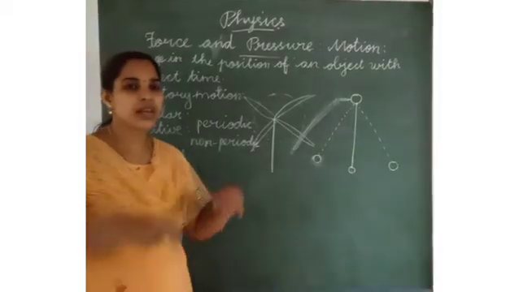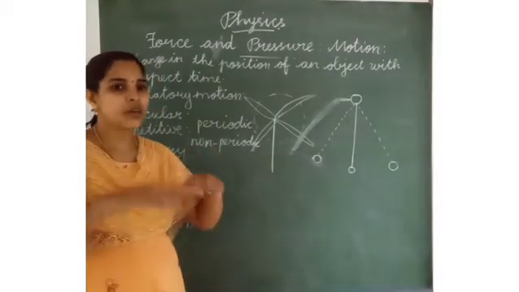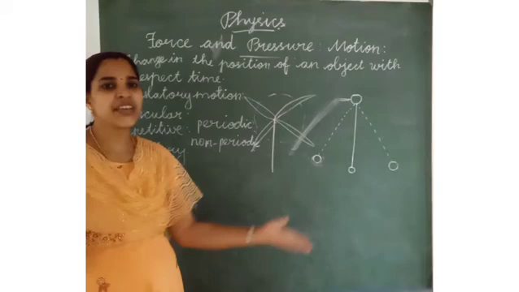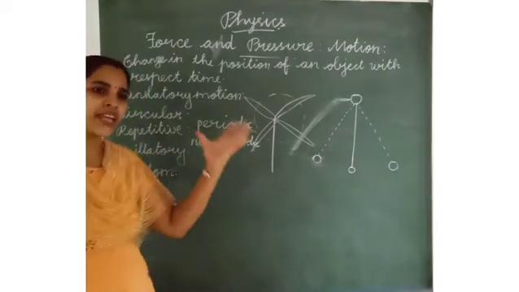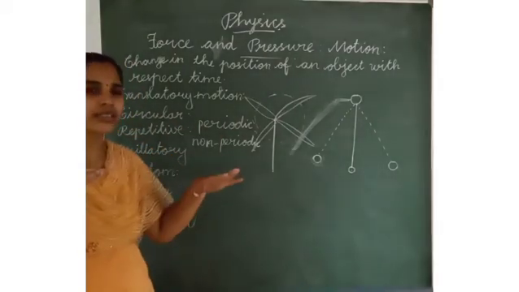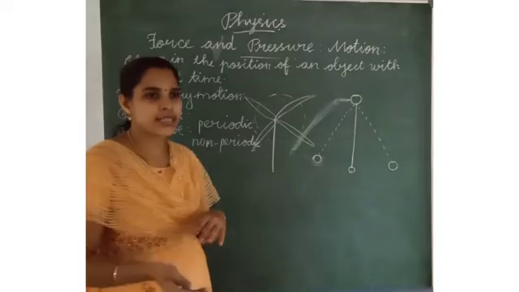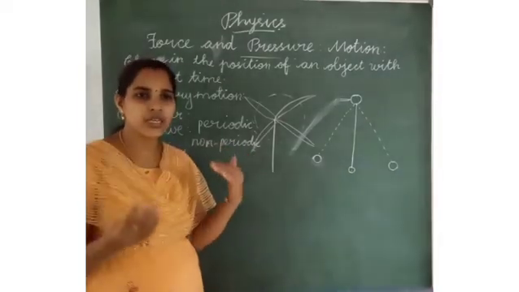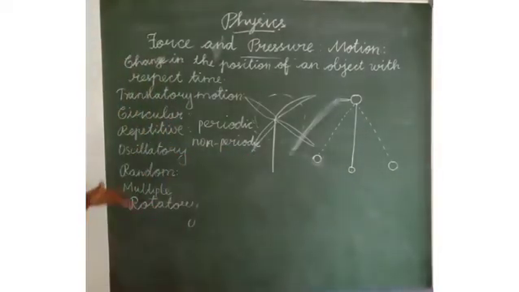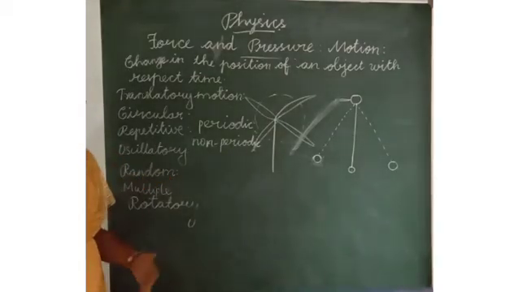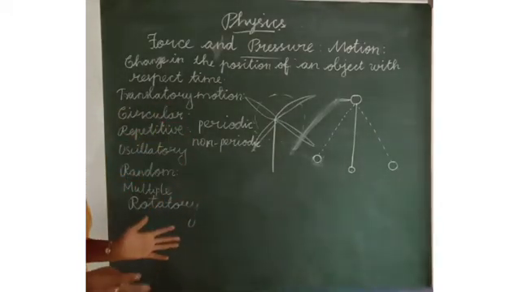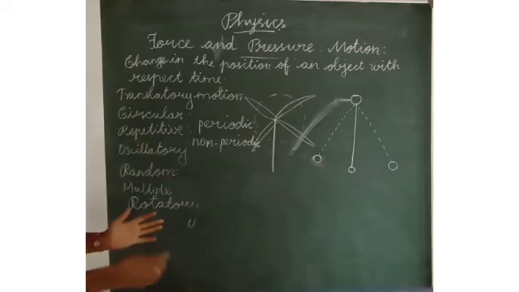Next one is random motion. Random motion means an object is in motion and will move anywhere. It will not be at a particular distance or at a regular time. So that is called random motion. Always it will be moving, always in motion.